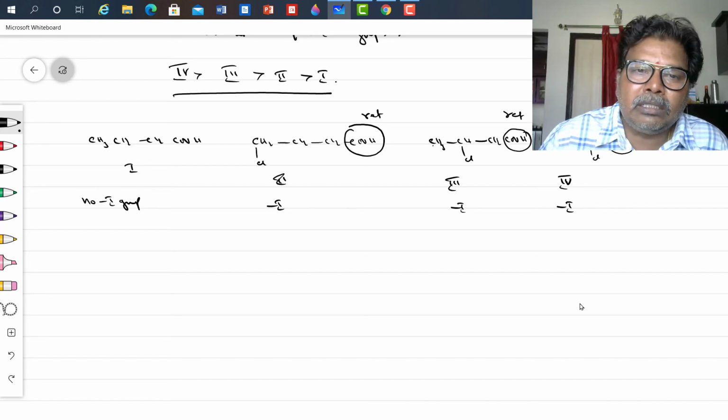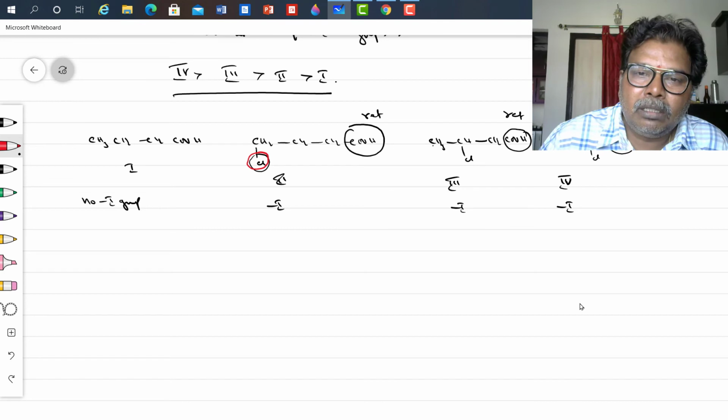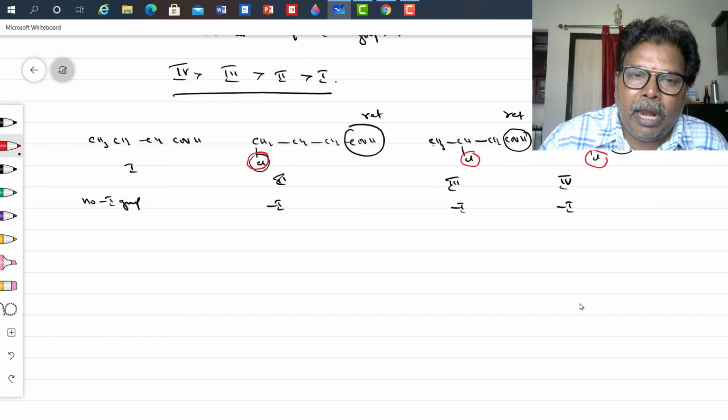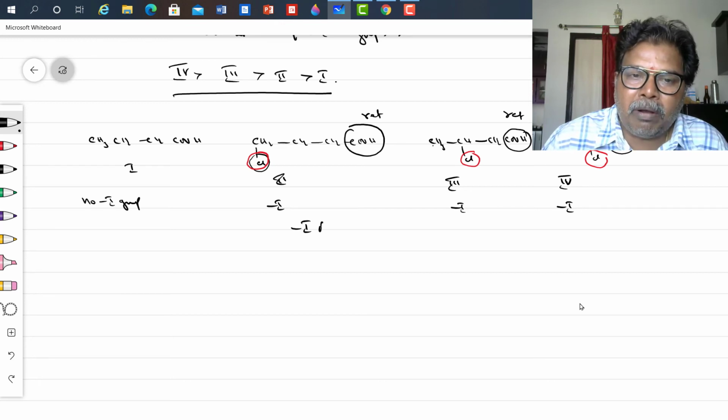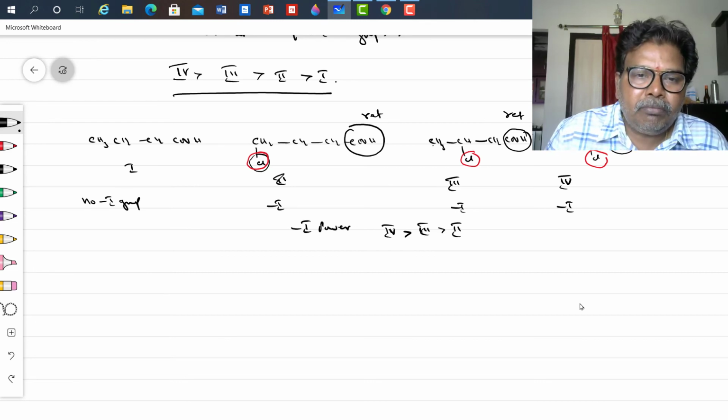Now here it is in third position, here it is second position, here first position. So as the distance decreases, minus I power increases. So minus I power is more in 4 than 3 than 2. Therefore 1 is less acidic than 2 than 3 than 4.